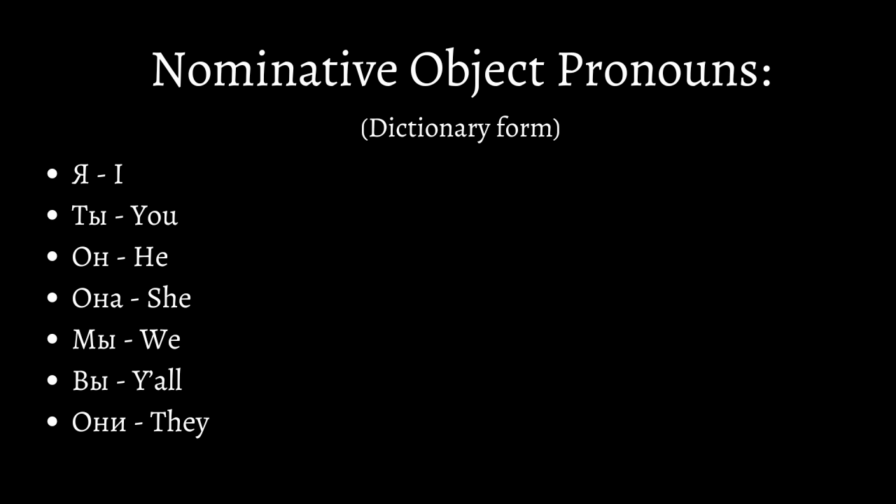Here, we have object pronouns in the nominative, and because the nominative is the dictionary form, these examples are the easiest. Я, I, ты, you, он, he, она, she, мы, we, вы, y'all, and они, they.